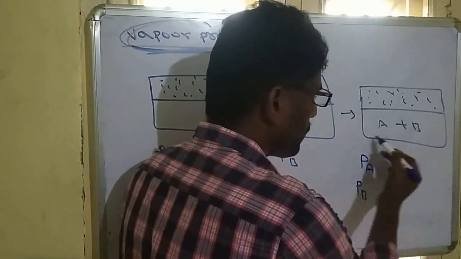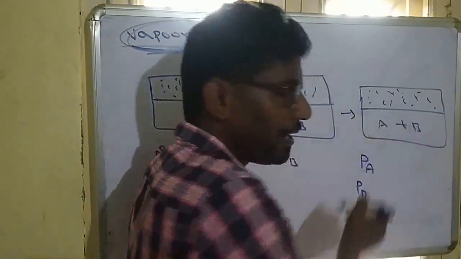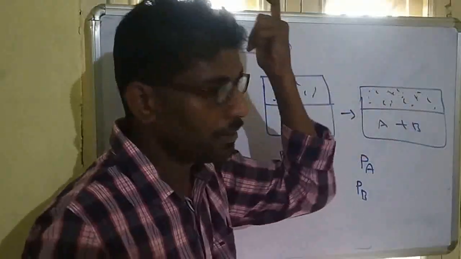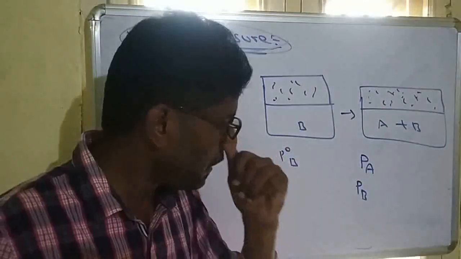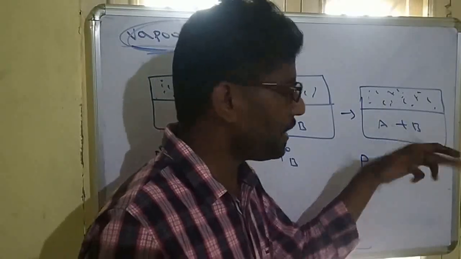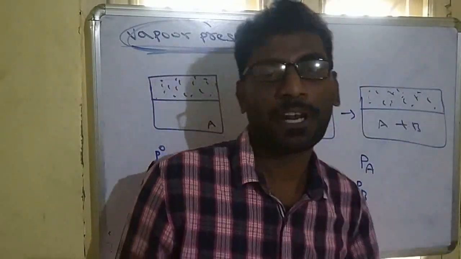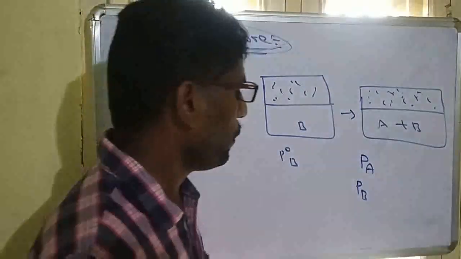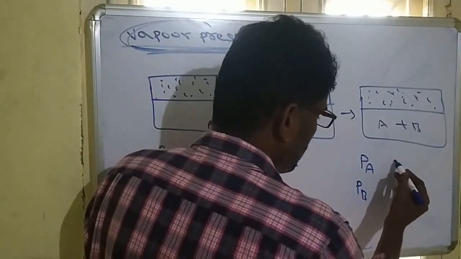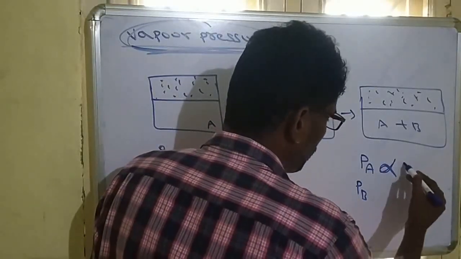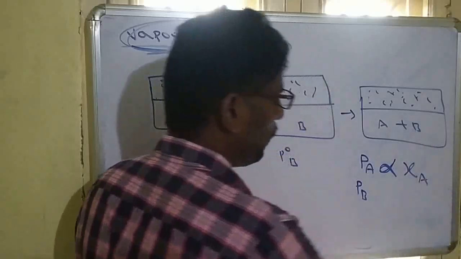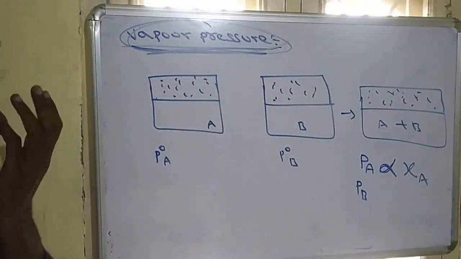Suppose in this solution, if the amount of A is higher, definitely the pressure of A will also be higher. If the amount of B is higher, definitely the pressure of B is also higher. So this partial pressure is directly proportional to the mole fraction of its component.